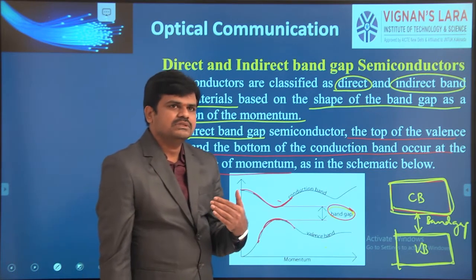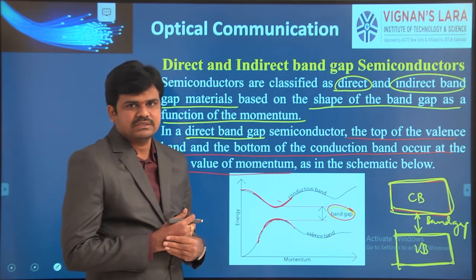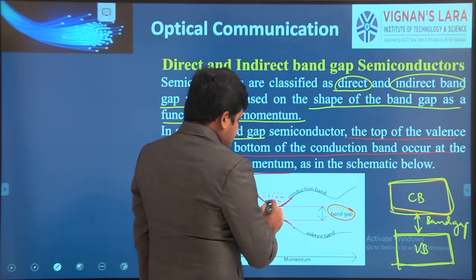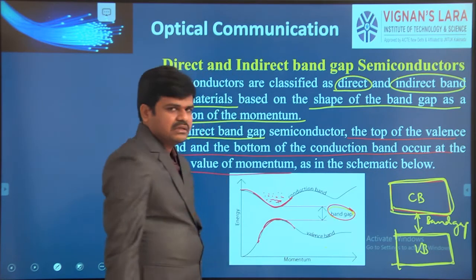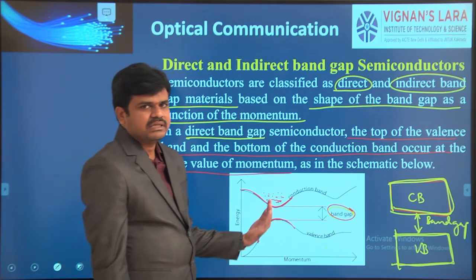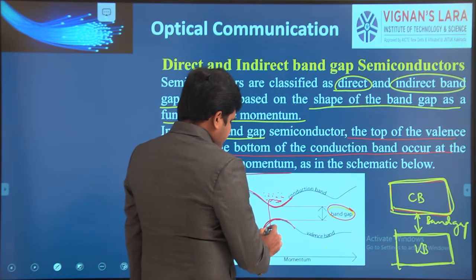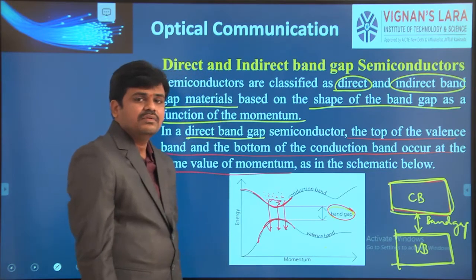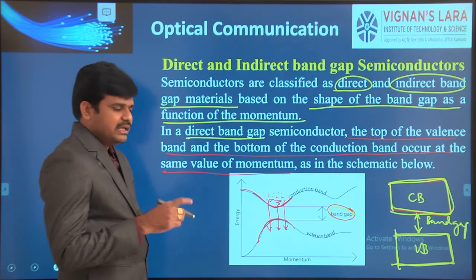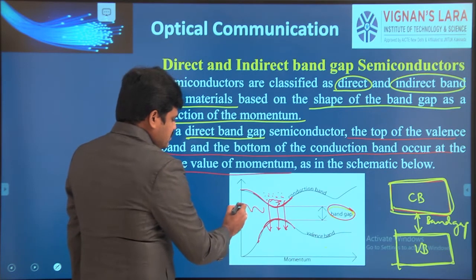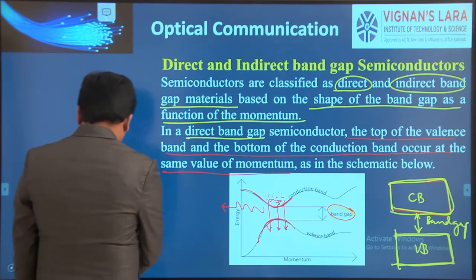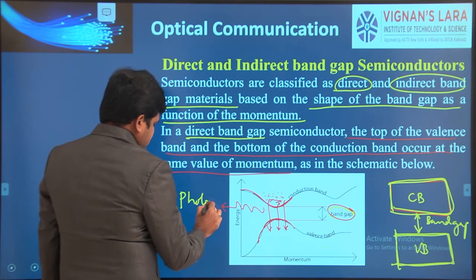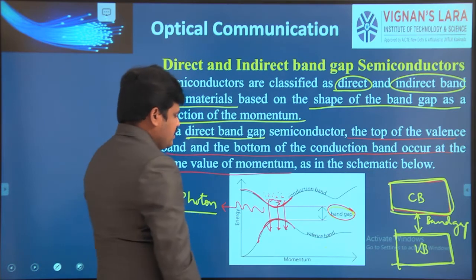In such a case, we have some prior knowledge related to photons. Whenever, for example, these are the electrons, and an electron falls into the lower state, the valence band, it releases energy in the form of a photon.